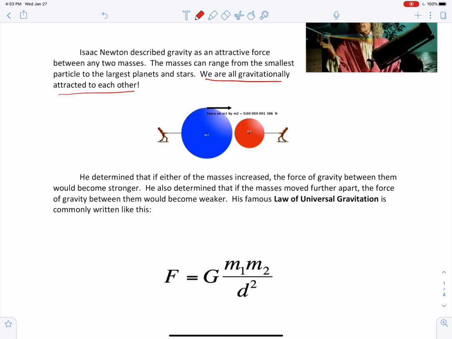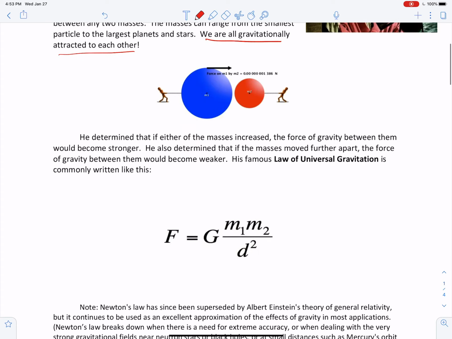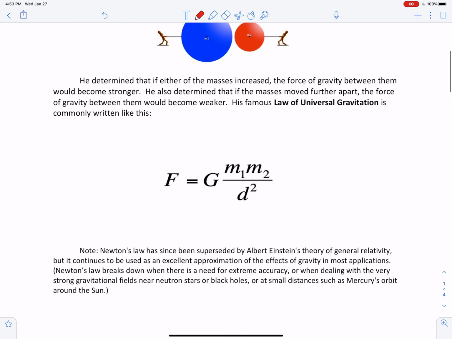And so his famous law of universal gravitation is written like this, where this is the force of gravity between two masses. M1 and M2 are the two masses, so I'll call them masses 1 and 2. D is the distance between the centers of those masses.